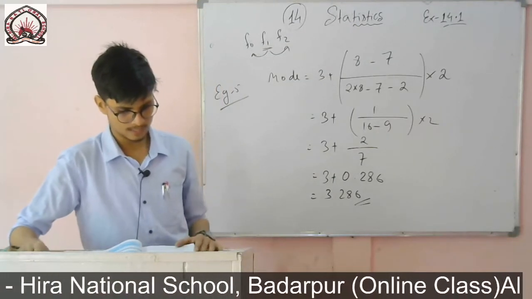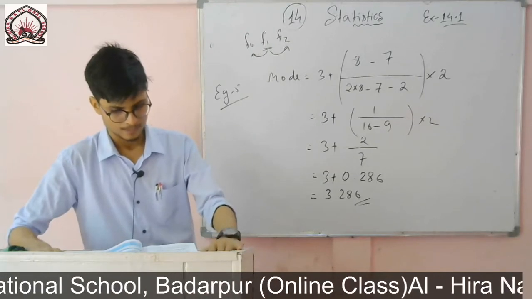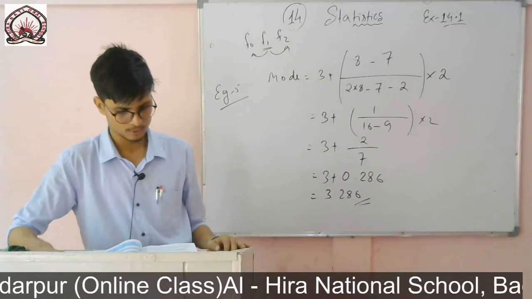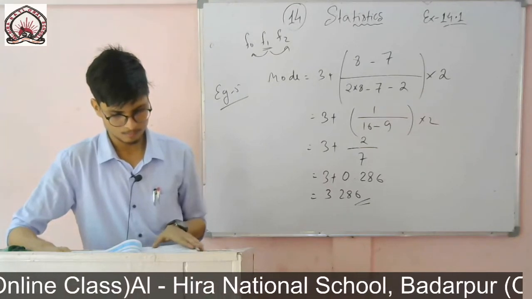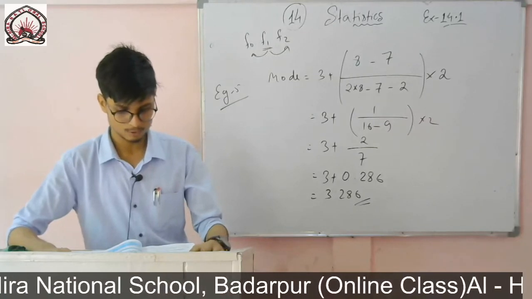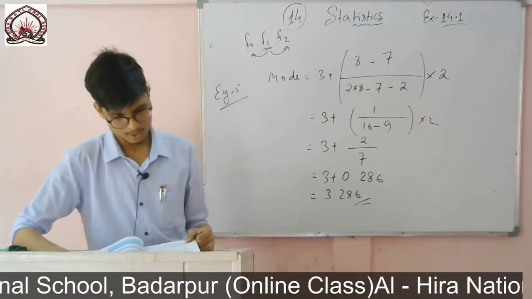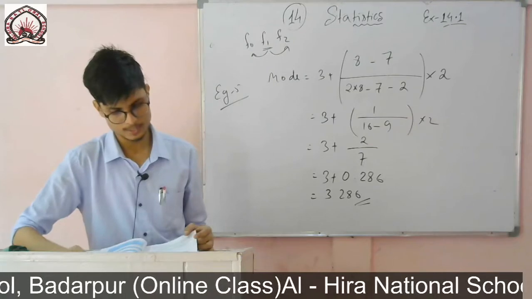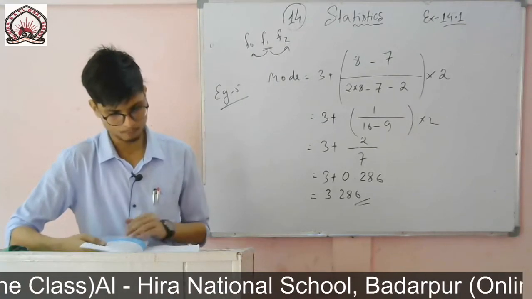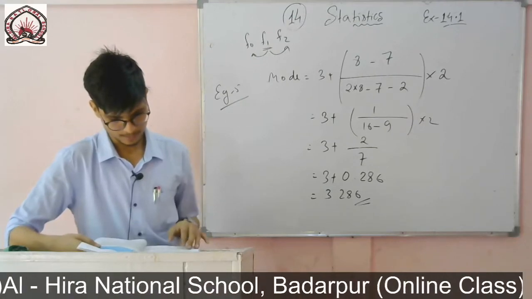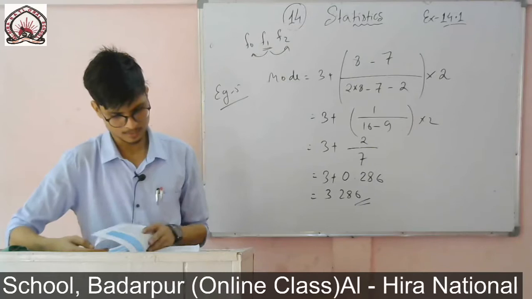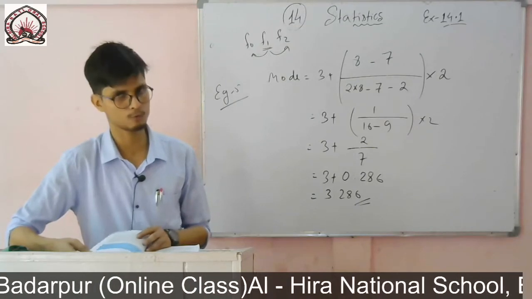Now you see example number 6: the marks distribution of 30 students in a mathematics examination is given in the table in example 1 of 14.3. Find the mode of the data, and also compare and interpret the mode and the mean. You will find it on page number 262, where the class interval, table 14.2, is given.